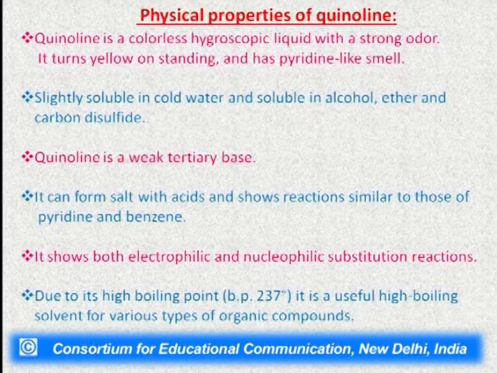It will show all the reactions of pyridine and many reactions of benzene. Since it contains both nuclei together, it will undergo electrophilic as well as nucleophilic reactions side by side. Due to its high boiling point, which is 237 degrees centigrade, it is very useful as a high boiling solvent for various types of organic compounds.